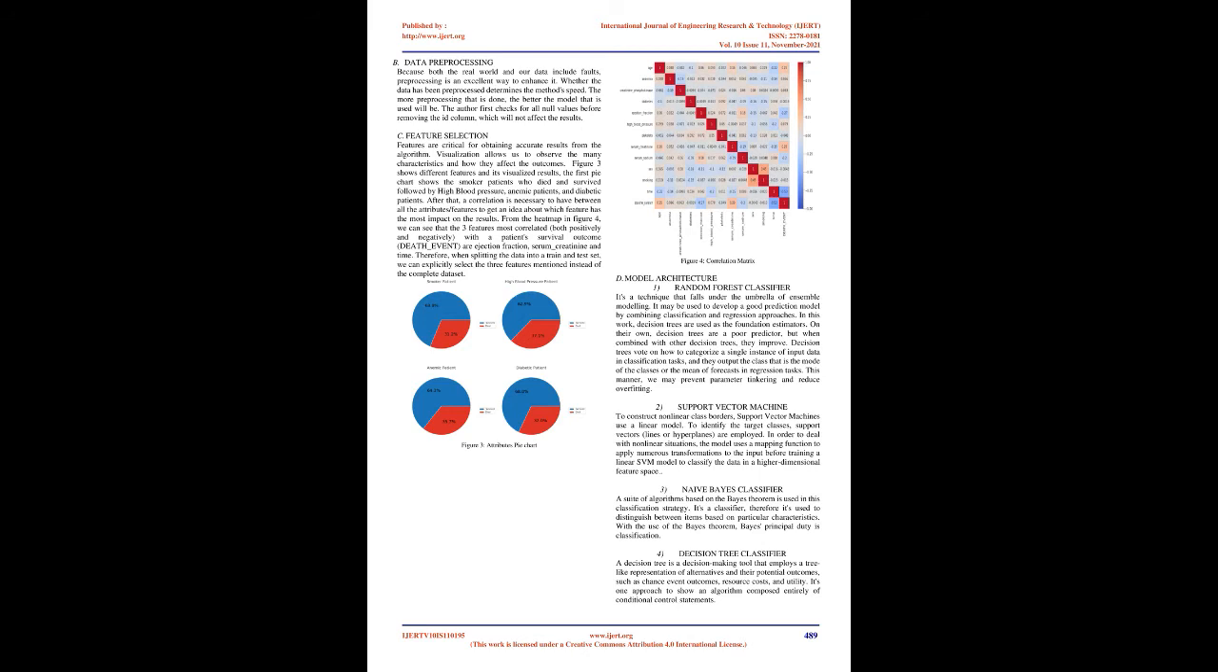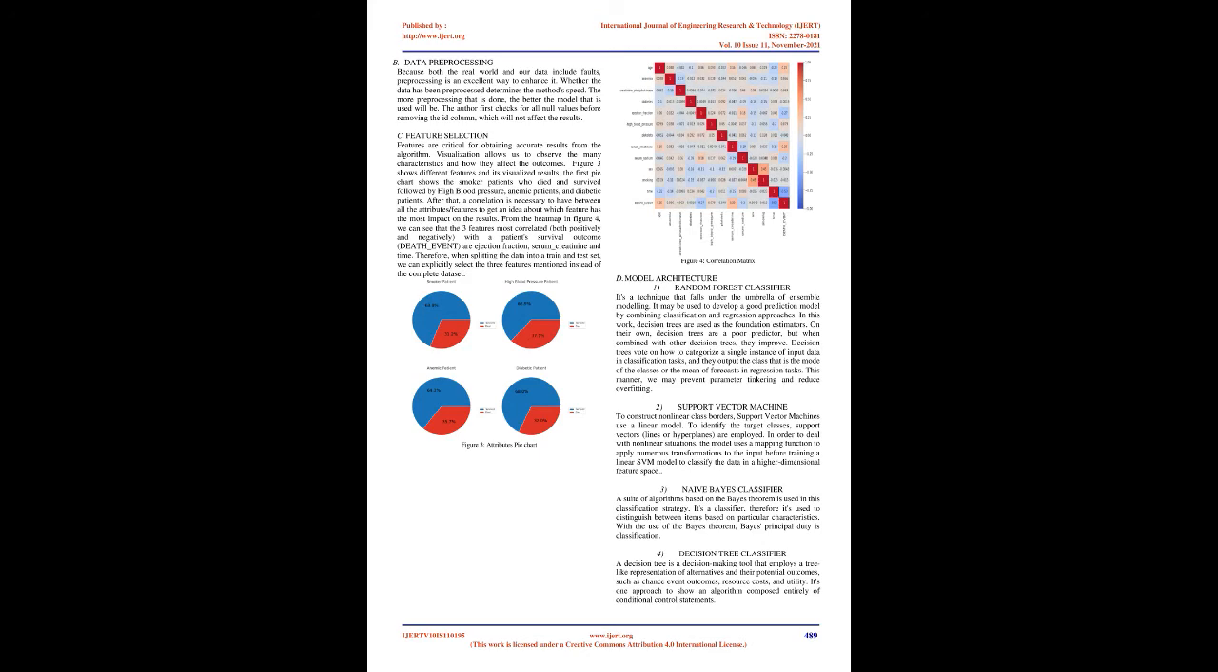Decision trees vote on how to categorize a single instance of input data in classification tasks, and they output the class that is the mode of the classes or the mean of forecasts in regression tasks. This way, we may prevent parameter tinkering and reduce overfitting. 2. Support vector machine to construct nonlinear class borders. Support vector machines use a linear model. To identify the target classes, support vectors, lines or hyperplanes, are employed.